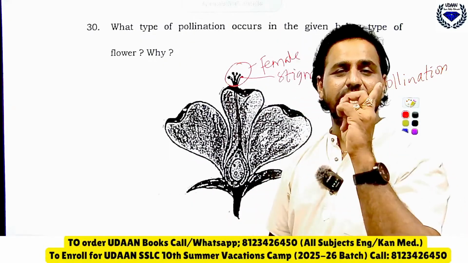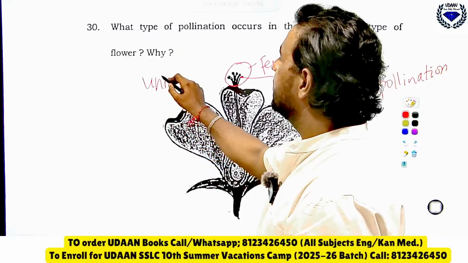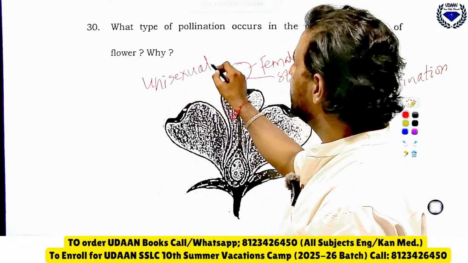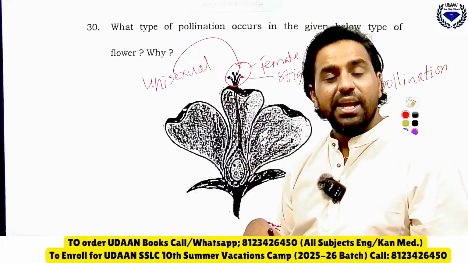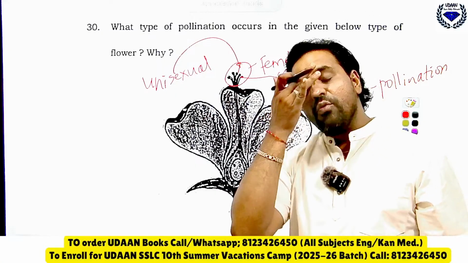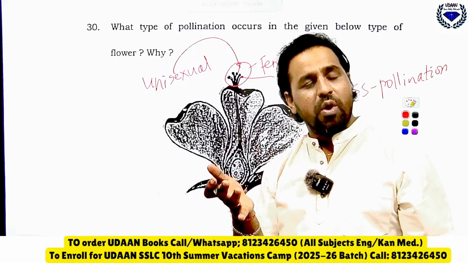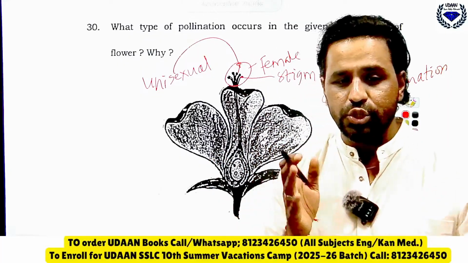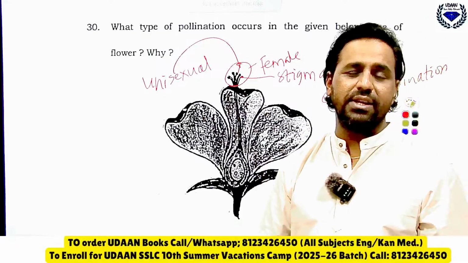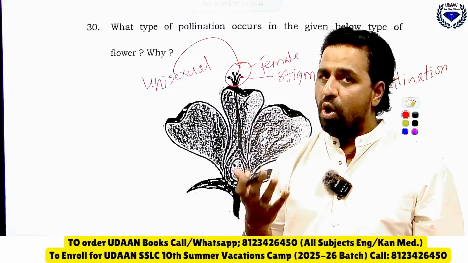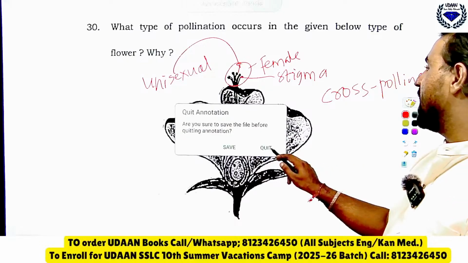Since it is a unisexual flower, what do we call this? Unisexual flower, because it has only one. Hibiscus is an example where the flower is bisexual, and papaya and watermelon are unisexual flowers. You should know the examples for unisexual flowers. Those are papaya and watermelon. Okay, so I hope everyone understood.